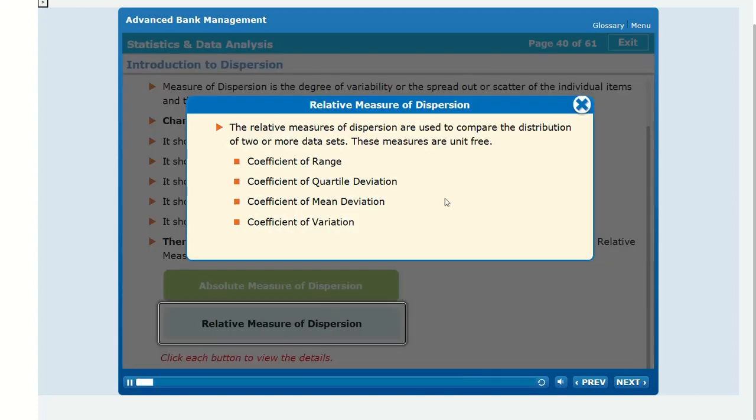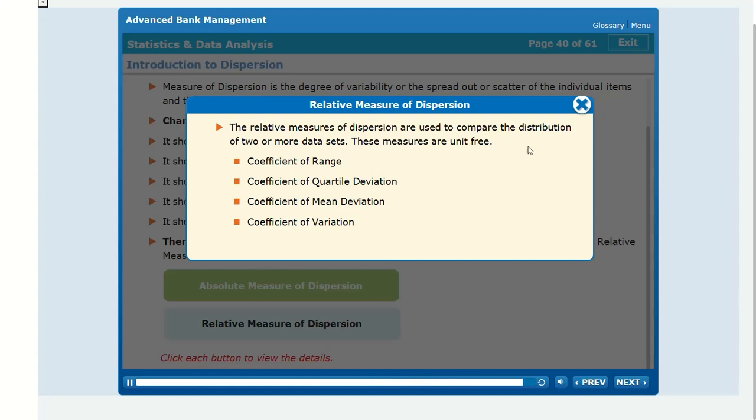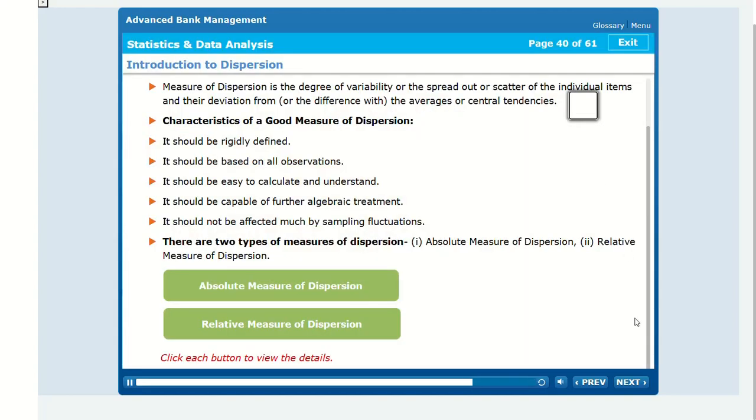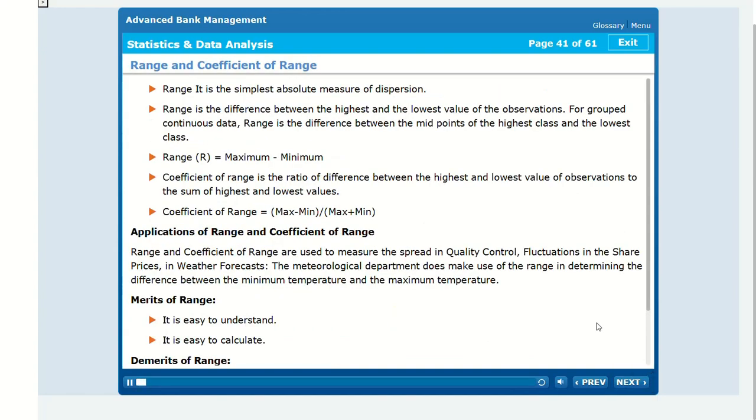Relative measure of dispersion. The relative measures of dispersion are used to compare the distribution of two or more data sets. These measures are unit-free. Coefficient of range, coefficient of quartile deviation, coefficient of mean deviation, coefficient of variation. Absolute measure of dispersion. 2. Relative measure of dispersion.